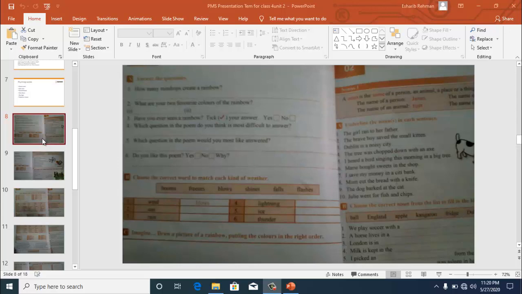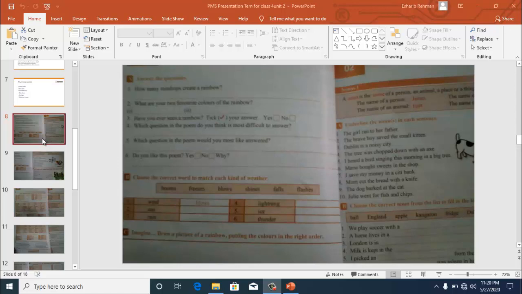Then question number 4 is, which question in the poem do you think is most difficult to answer? You have to read the poem, I Wonder. Then what do you think is the most difficult question to answer? You have to write that in this line.